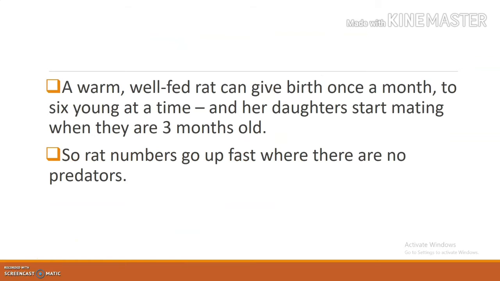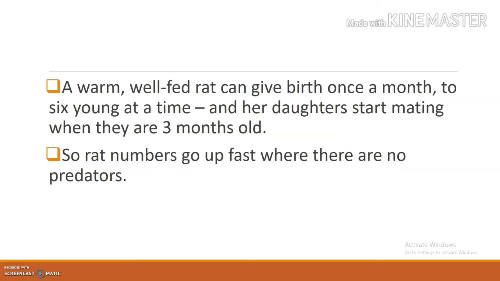A warm, well-fed rat can give birth once a month to 6 young at a time, and her daughters start mating when they are 3 months old. This is very interesting, you cannot imagine it. A well-fed rat can give birth once a month, to 6 young rats at a time.